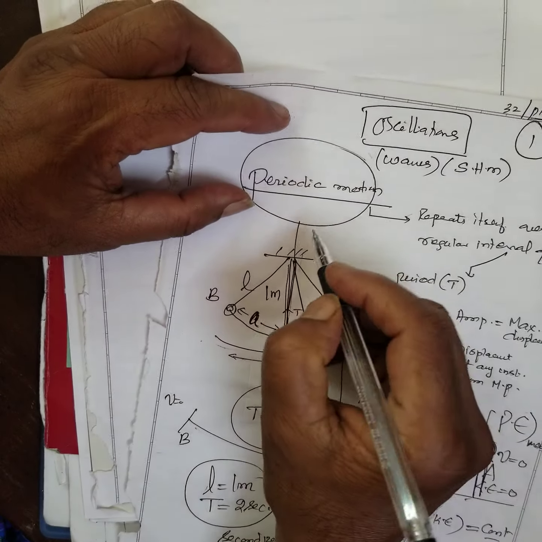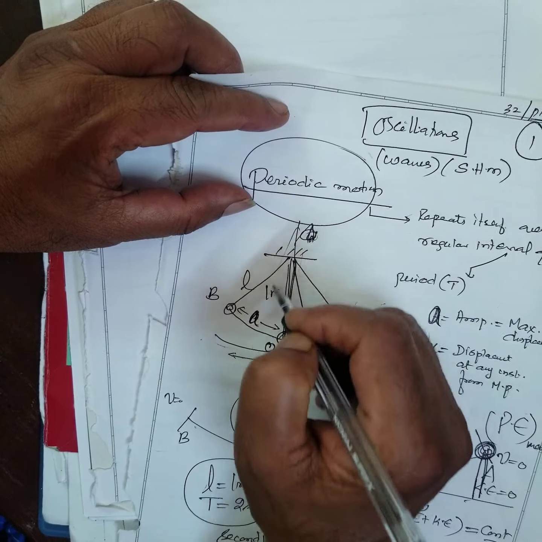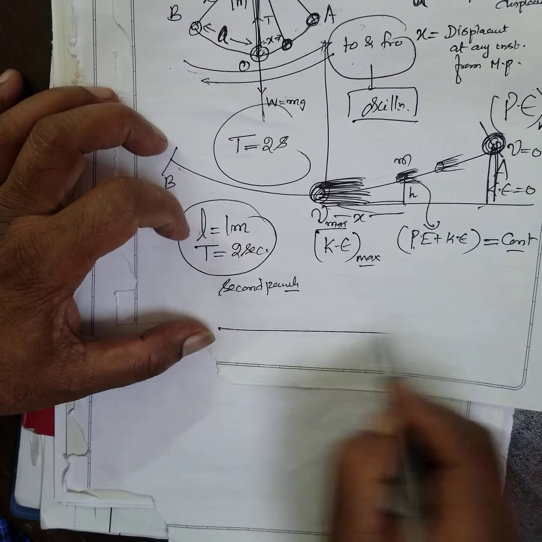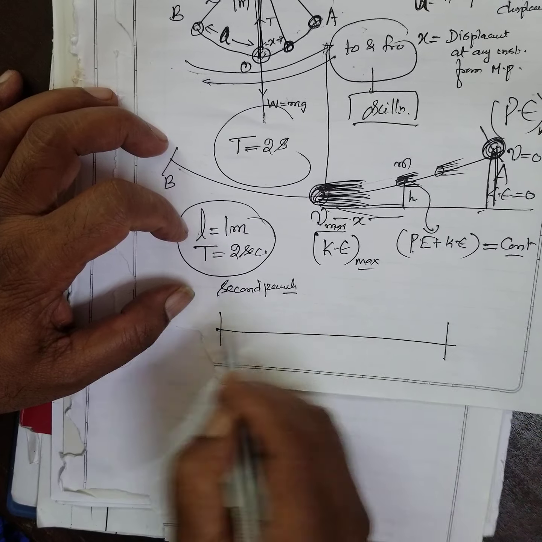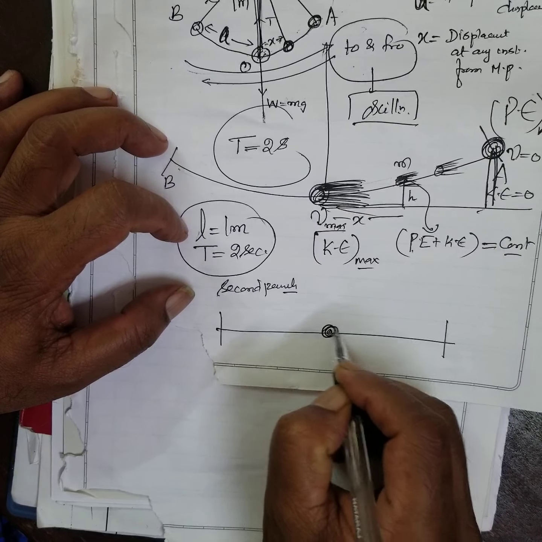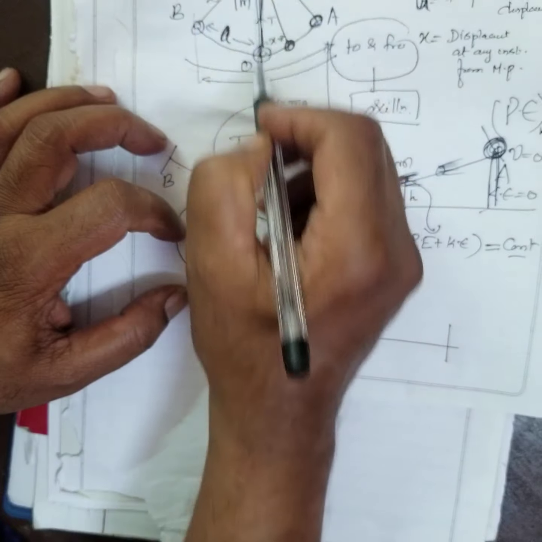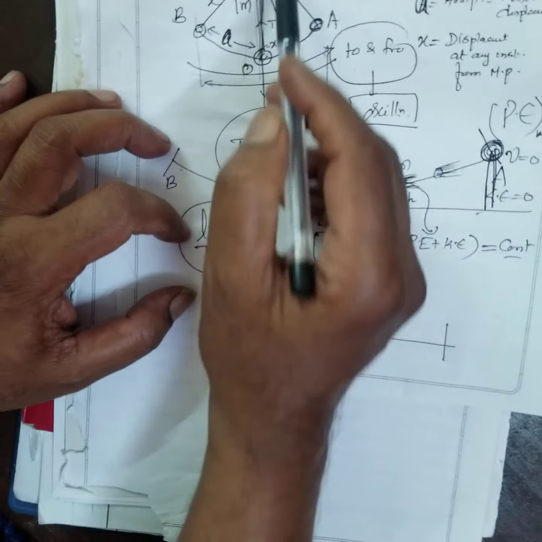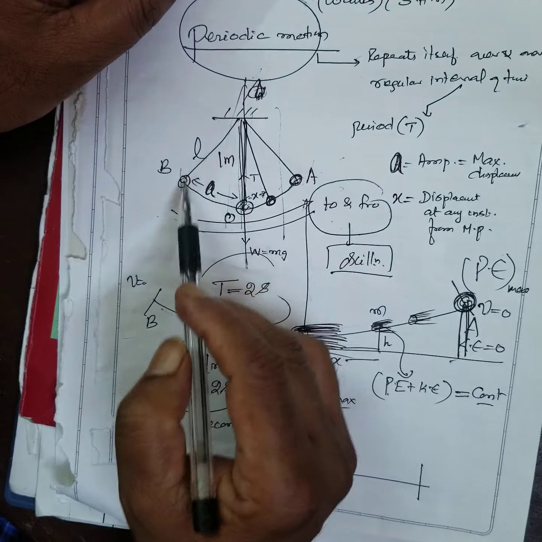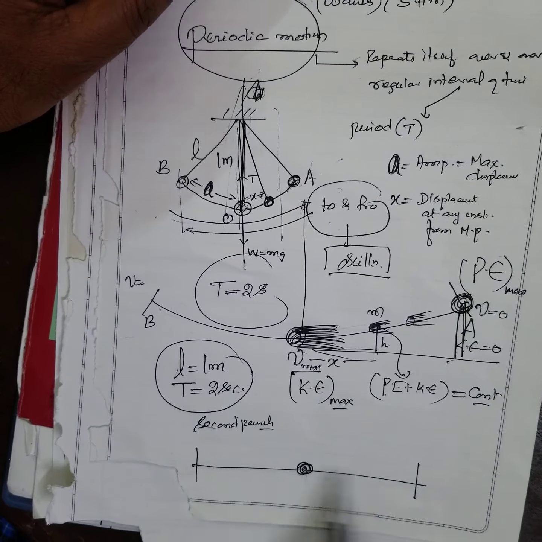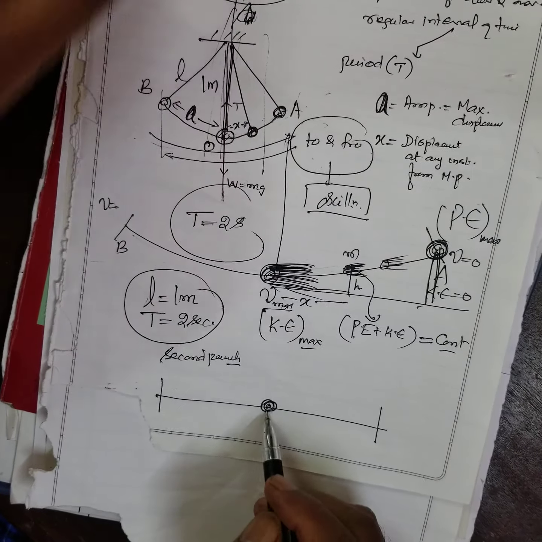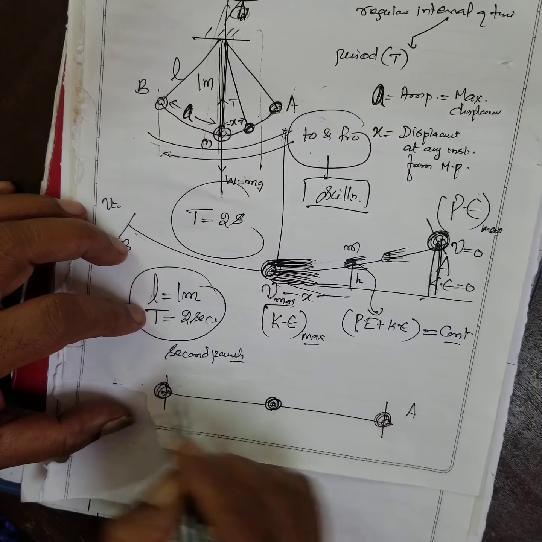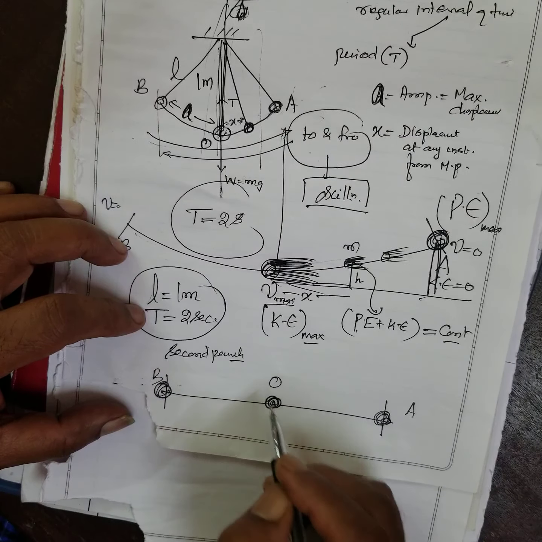Suppose I keep some light, a torch light, in a dark room, and it is oscillating. What will happen here? See this oscillation. The bulb projects light, and if the light falls in the dark room, with a torch light on the top, the image is seen on the ground. Now this is the mean position. Here are the extreme positions, A and B, and this is the mean position.